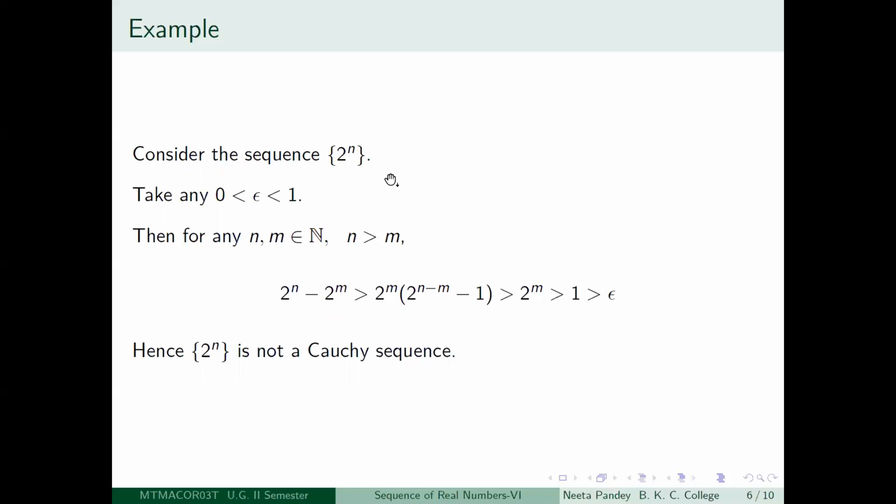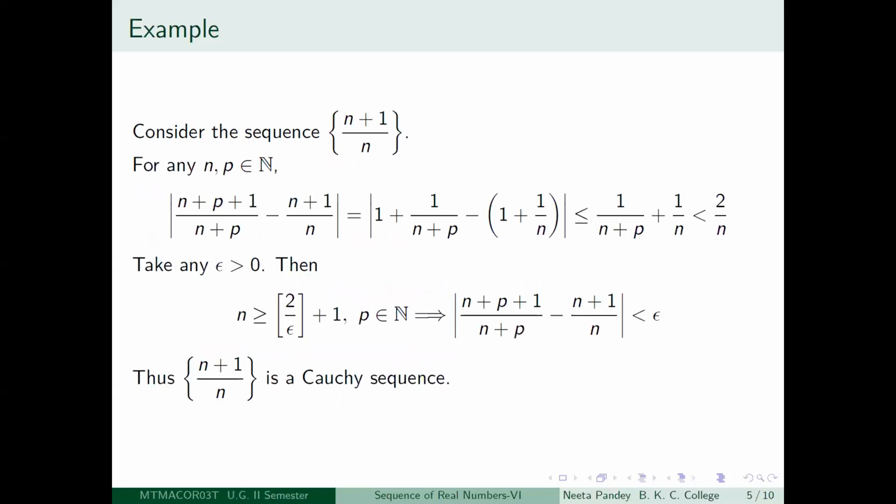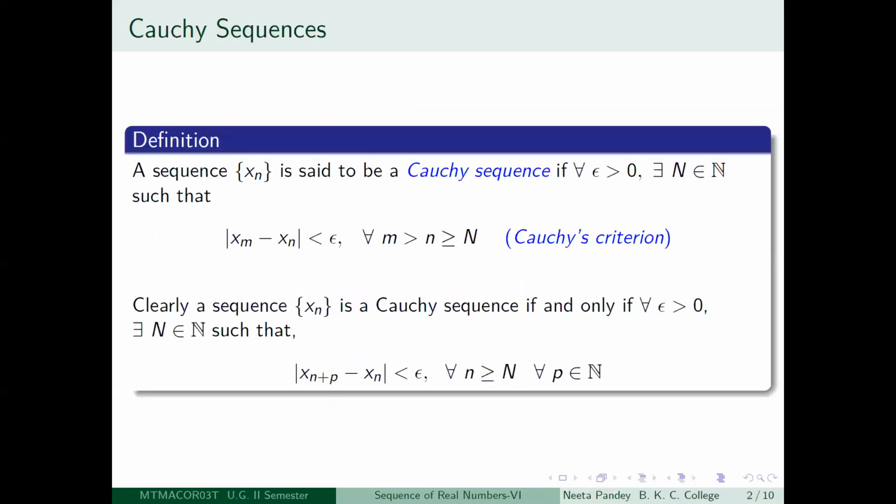If it were a Cauchy sequence, then for any epsilon greater than 0, something should have happened. So when I want to say that it is not Cauchy, I should be able to find at least one epsilon greater than 0 for which the criterion will not hold. Let's go back again.